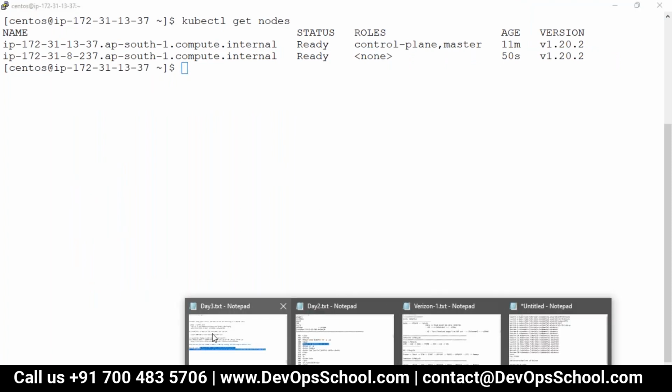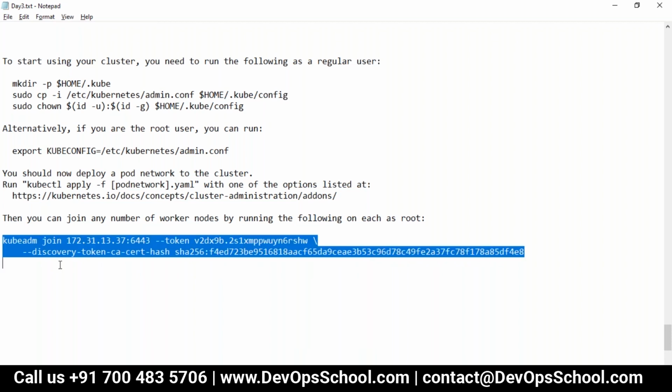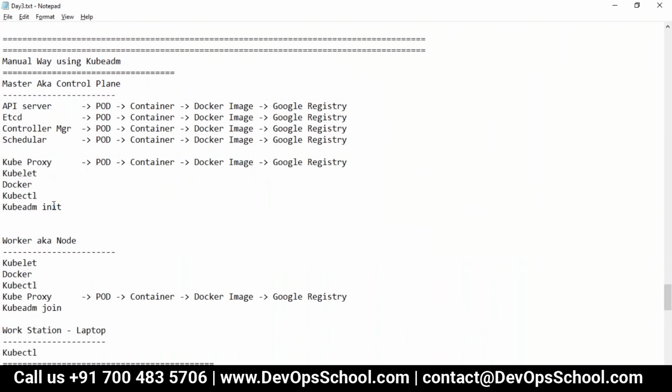By the way, if you want to understand this command, it's very simple. Kubeadm join. What is this? This is the API server address, and it requires some token, and for that this is the token. This is active by default for 24 hours. You can make it longer also. There is no separate command in Kubernetes like join worker or join master. All are the same. This itself is join. This you have to run in the worker. Remember I said very clearly, init you need to run in the master, join you need to run in the worker. Very simple.